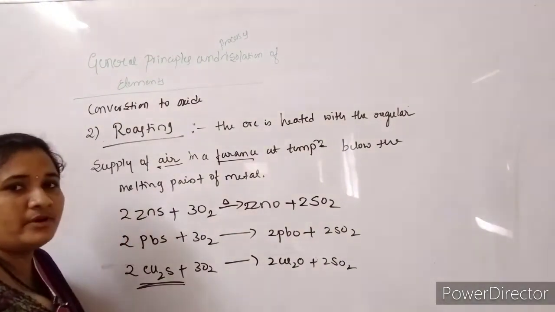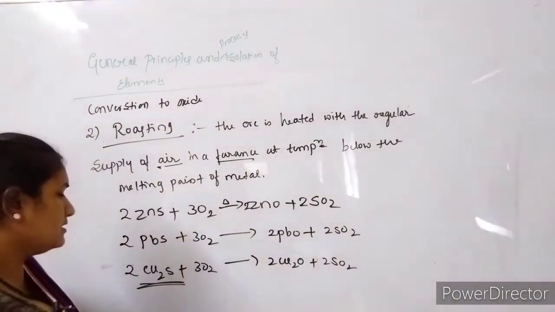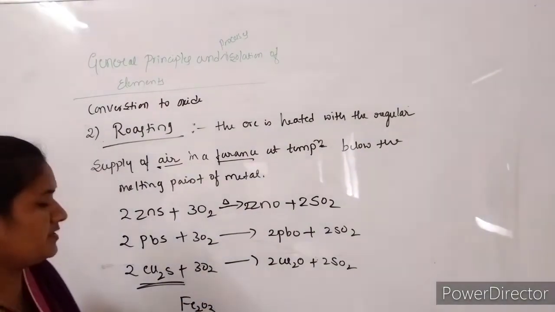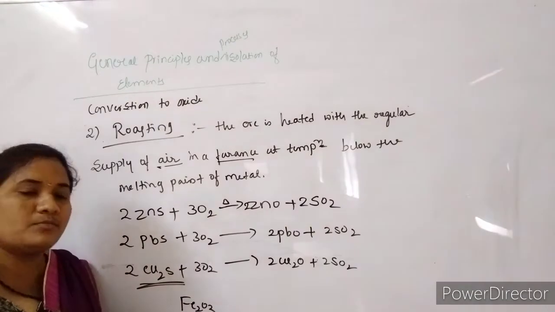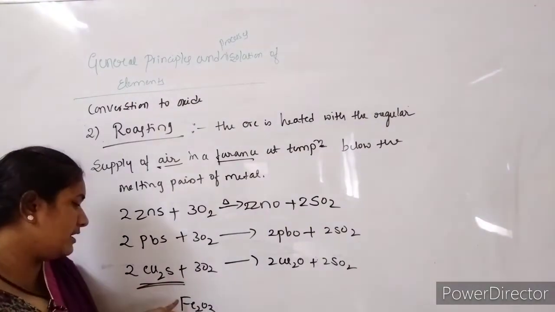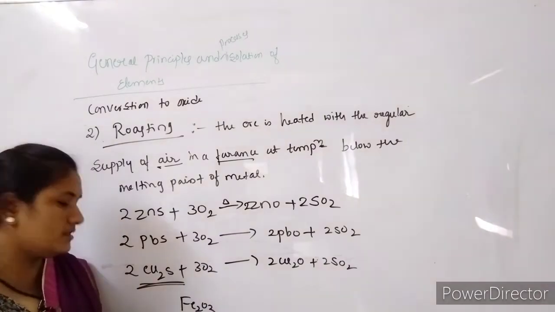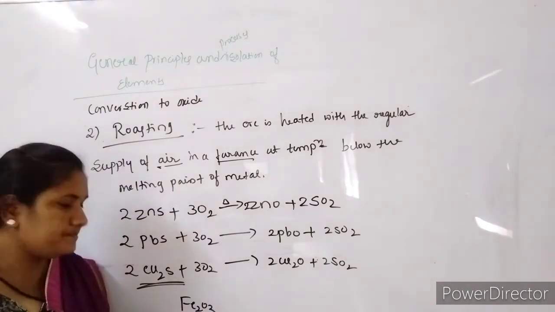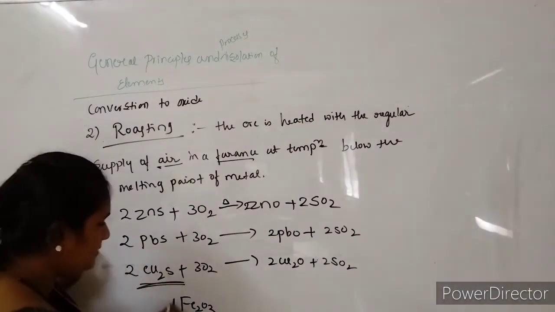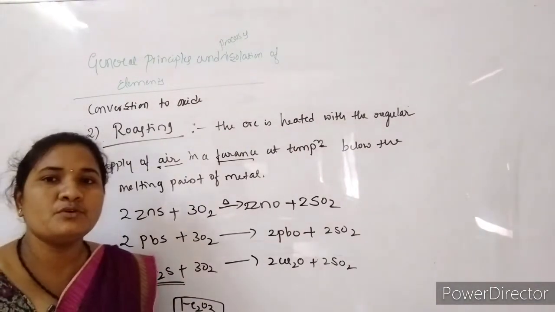This copper sulfide contains an impurity, that is nothing but Fe2O3. So whenever we are choosing copper sulfide ore for the extraction of copper metal, it contains iron oxide as an impurity.